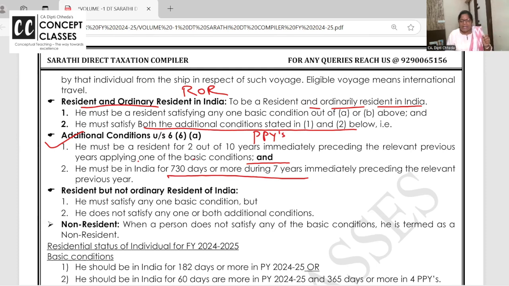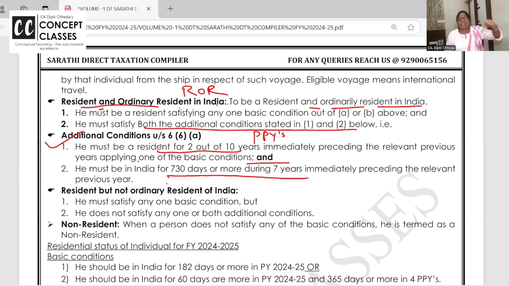He should be in India in the last 7 years, 730 days, and in the last 10 years, 2 years he should be resident in India by satisfying the basic condition. If both additional conditions are satisfied, he will be resident and ordinary resident.